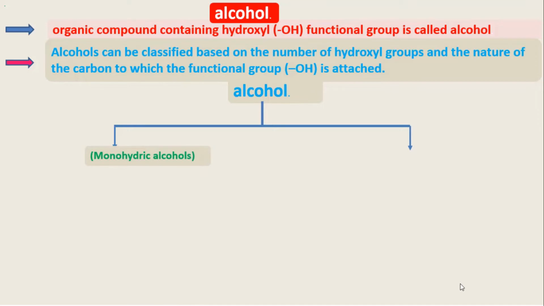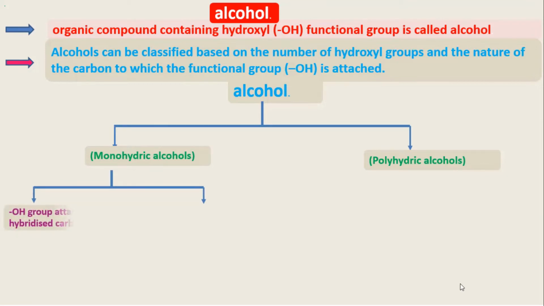One is monohydric alcohol, the second is polyhydric alcohol. In monohydric alcohol, only one hydroxyl group is present. In polyhydric alcohol, more than one hydroxyl group is present. Monohydric alcohol is further classified into two types. One is an OH group attached to an sp3 hybridized carbon atom. The next is an OH group attached to an sp2 hybridized carbon atom.